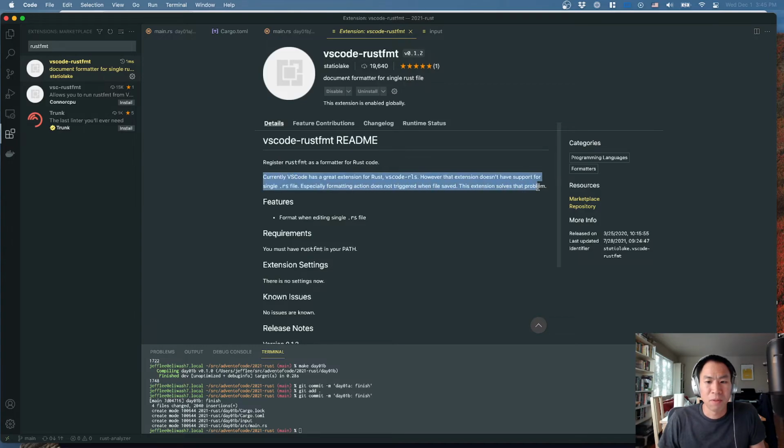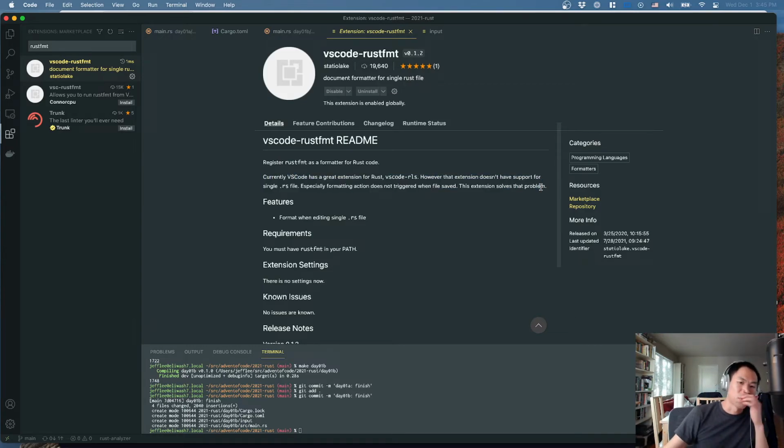Yeah, the issue that I would have using Rust format in the past is that Rust format operated across an entire directory. It didn't really have great support for running it on a single file. And so I wrote a whole little sed script or awk script that would just pull out the output of Rust format that was relevant to the file that you were saving, and then basically tell VS Code to save that. It was a whole hot mess. I'm hoping that this will